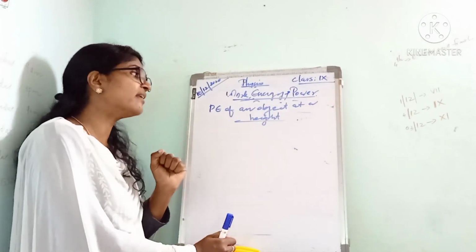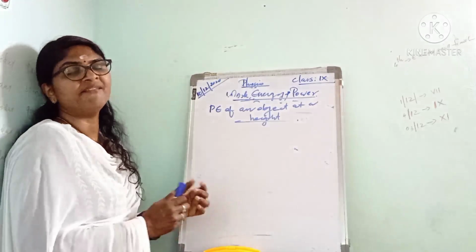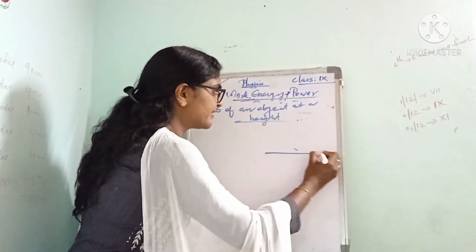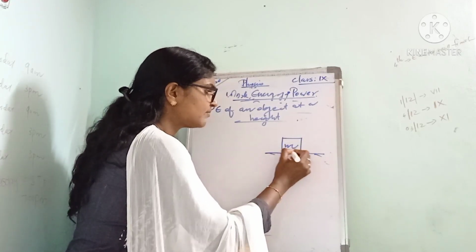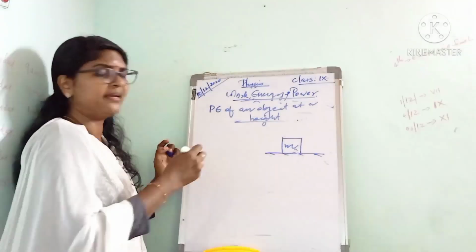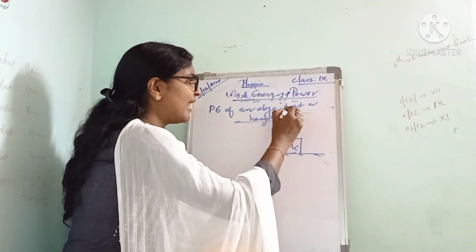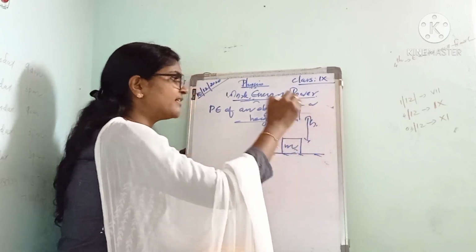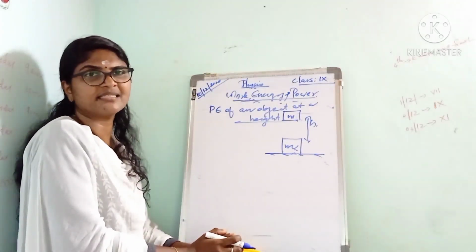Next, we can derive an expression for gravitational potential energy. For that, we consider an object of mass m lying on the ground. We have to move this object to a certain height h against gravity.